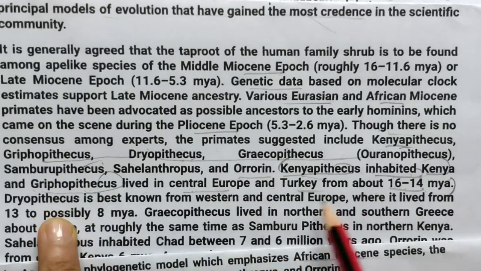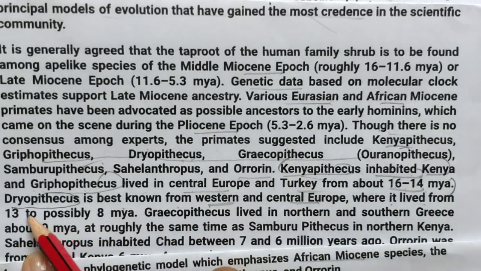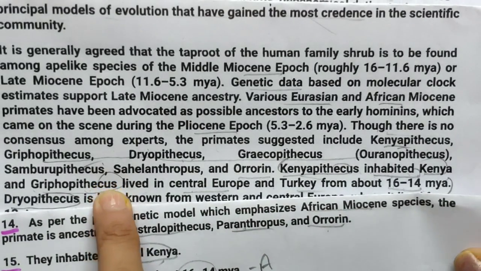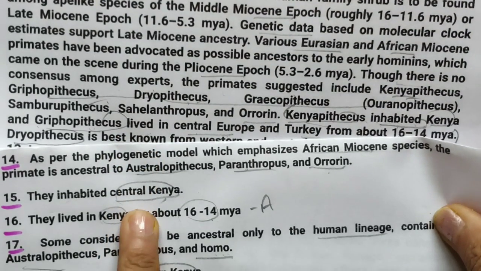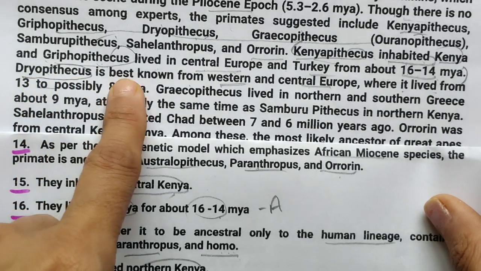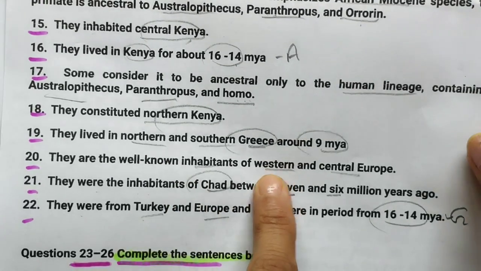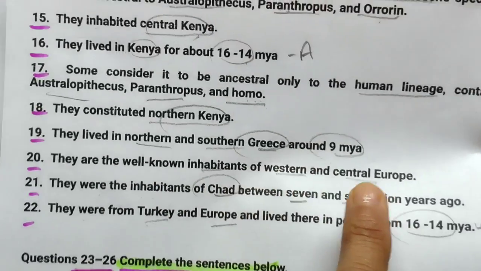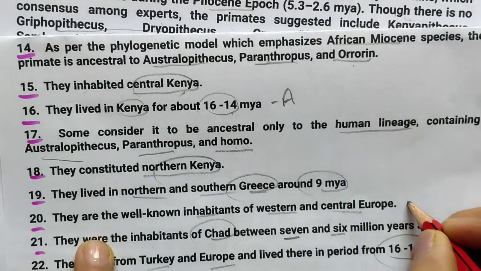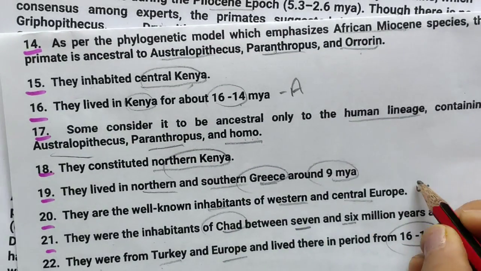Okay, now the next option is here, you can see this. After this, now this one is best known from Western and Central Europe, where it lived for 13 to 14. Okay, so best known for Central Europe. See this, this is best known for Western and Central Europe. Okay, 13. So see, they are well-known inhabitants of Western and Central Europe. So here for this it is Central and Western. So I will just mark it with this, that is F. So we will mark it F.